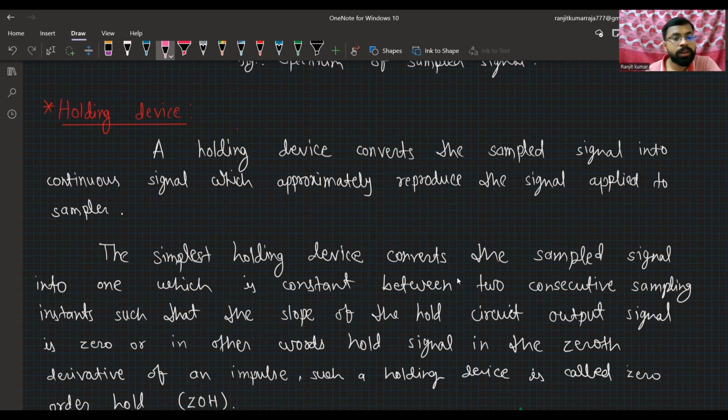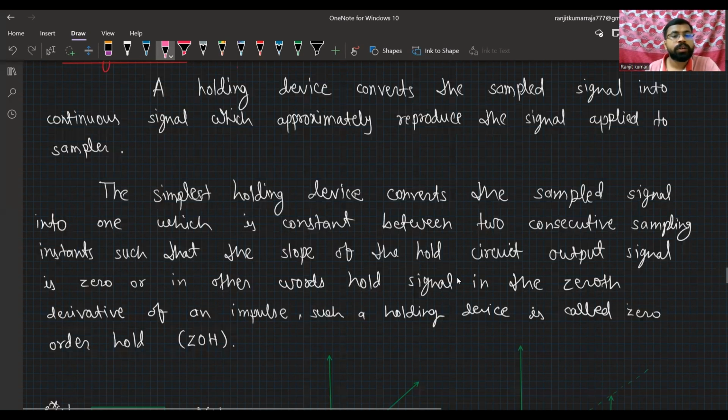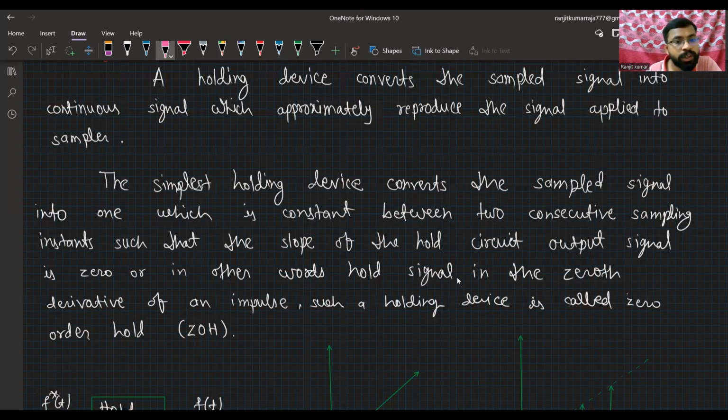Okay, so this is what I have discussed about sampling and the holding device. The simplest holding device converts the sampled signal into one which is constant between two consecutive sampling instants, that is 0, T, 2T and so on.